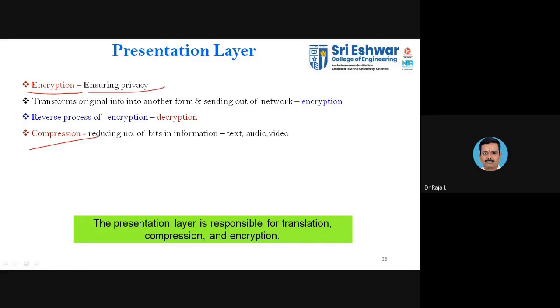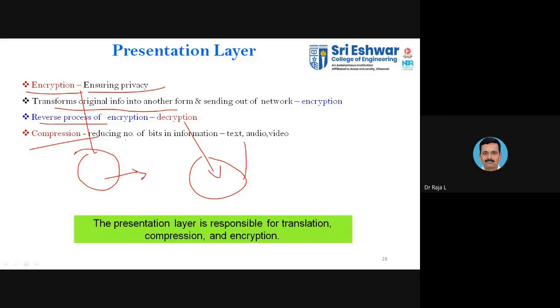So encryption is nothing but ensuring privacy. You want to ensure that your data is not being read by an unauthorized user. That's why you are going for encryption. Then the reverse process of encryption: at one entity you will be performing the encryption, and at the other entity you will be performing the decryption. From the top-down approach, you will perform encryption. From the bottom-up approach, you will perform the decryption.